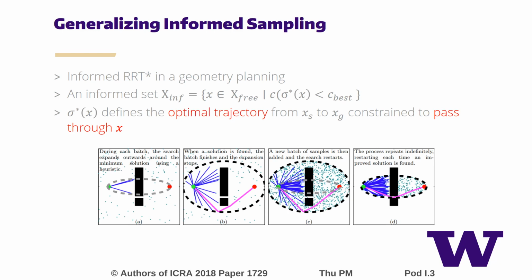In an anytime planning framework, there exists an informed set that will gradually shrink as the current best solution improves. The informed set is defined by the current best, which includes all the states that will improve the current best without considering collision. In geometry planning, there exists the hyperellipsoid that defines the informed set, which could be analytically calculated.